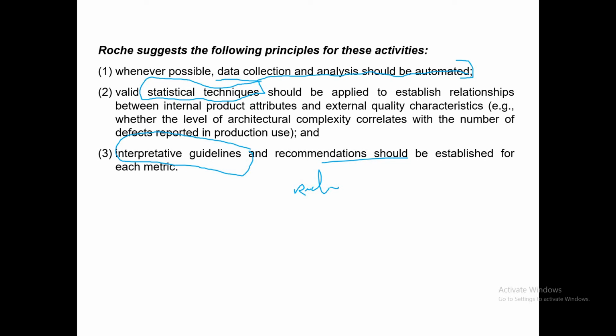It is well established that whenever you see a red color on a signal, you have to stop. It is an interpretative guideline and recommendation that is very well established. So in case of software, interpretative guidelines and recommendations should be there, so that if I as an analyst see a certain value going above the indicator, I know what to do.